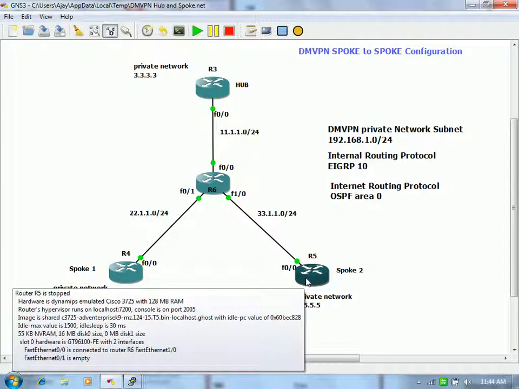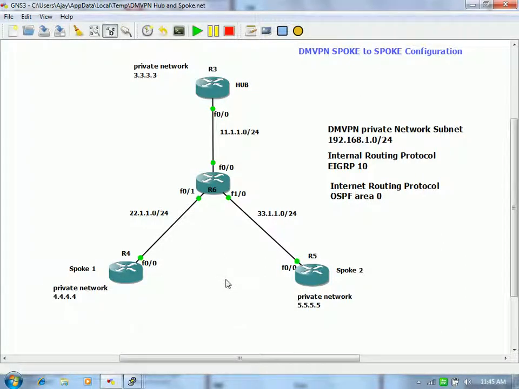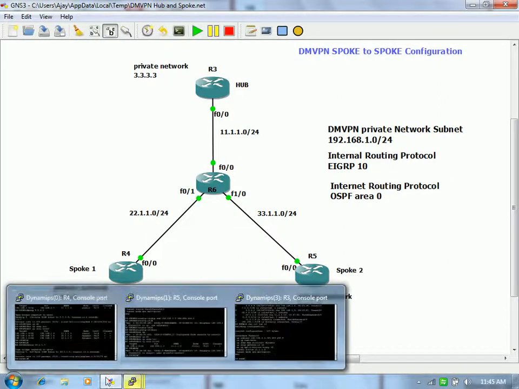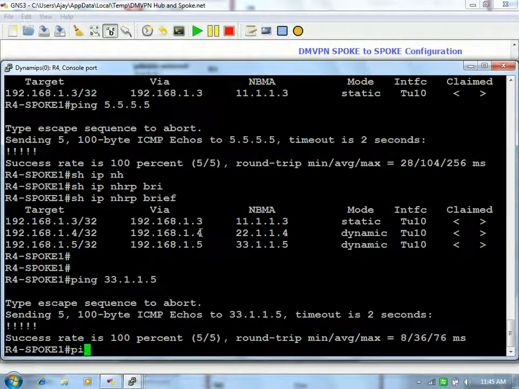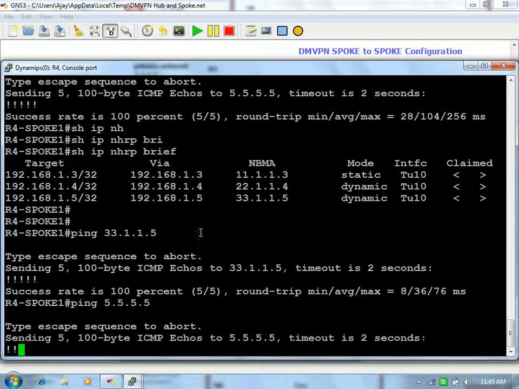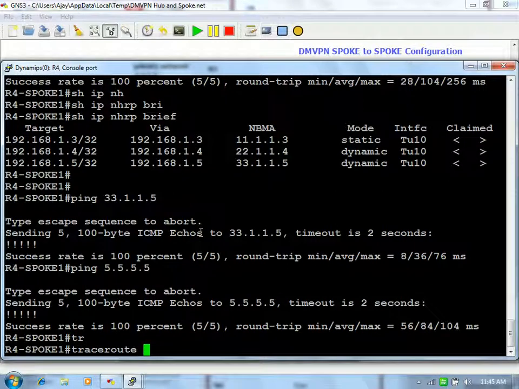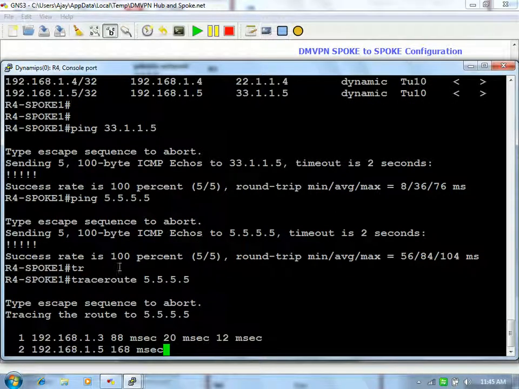If you have the public IP reachability, why does it need to go via R3, right? But still it is not going. Let's say ping 5.5.5.5, right? Now how to check which path he is taking? Trace route 5.5.5.5. See, it is going via 1.3.